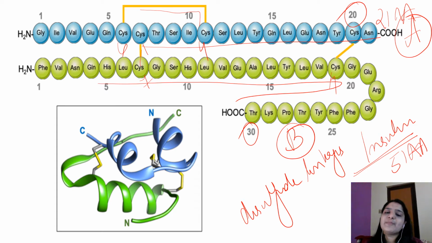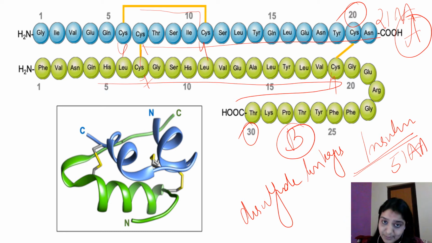These are the various bonds involved in insulin. Insulin is the first hormone to be extracted. Who discovered this? It was Banting and Best. This is the first protein that was discovered.